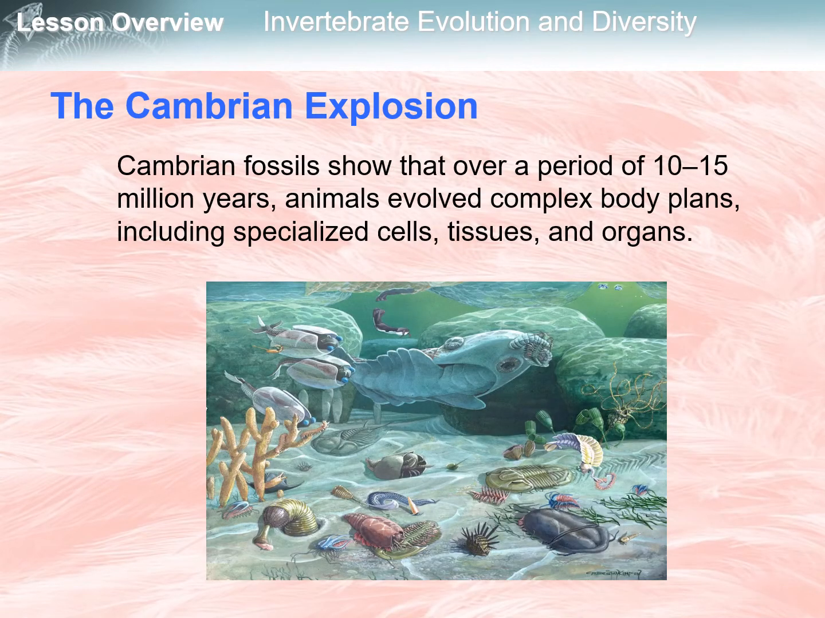The Cambrian period began about 542 million years ago. The two major Cambrian fossil sites are in Xinjiang, China, and in the Burgess Shale of Canada. These Cambrian fossils show that over a period of 10 to 15 million years, animals evolved complex body plans, including specialized cells, tissues, and organs.